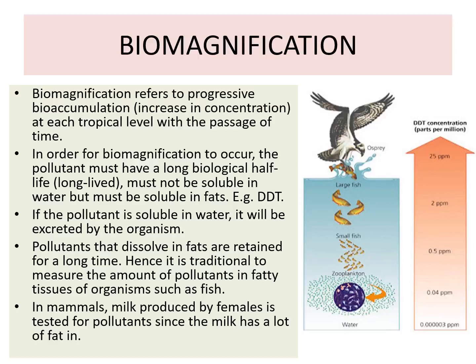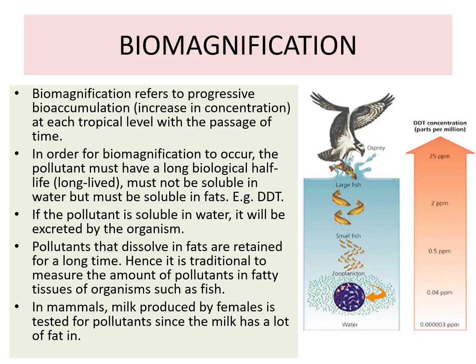Hence, there is a tendency to increase the amount of pollutants in the fatty tissue of the organism, such as fish. Mammal milk produced by the female is tested for pollutants since the milk has a lot of fat in it.